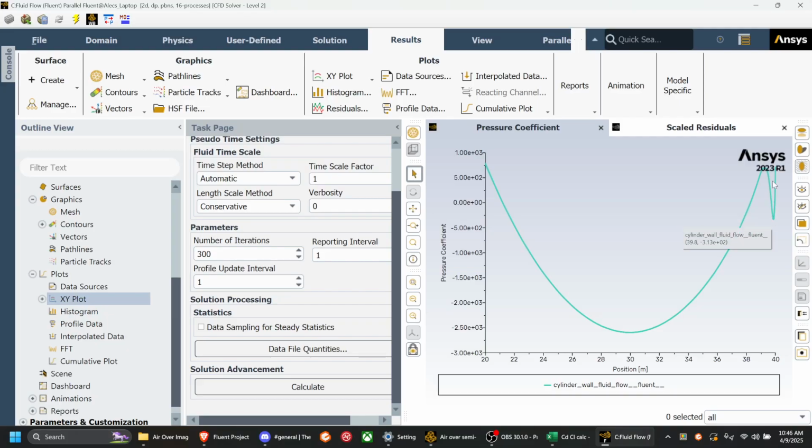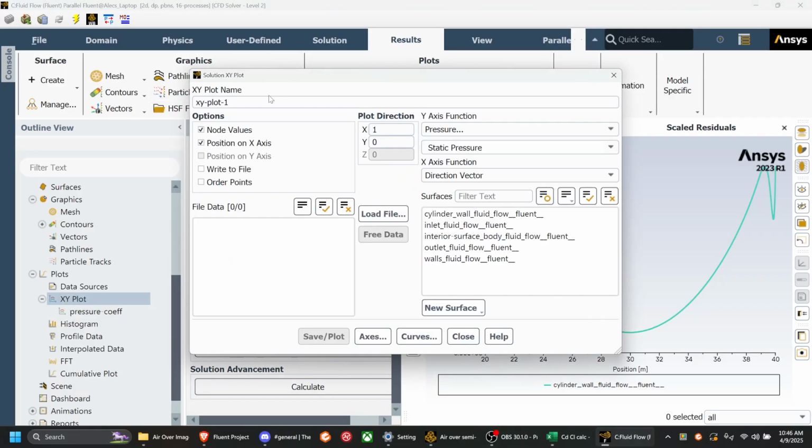This is the thing that happened that was weird that we were seeing. So I will just report all the way to 39 instead of 40. I don't think it makes a difference either way, because we can see that the lowest pressure happens right at the middle of the cylinder. Now we have a velocity.